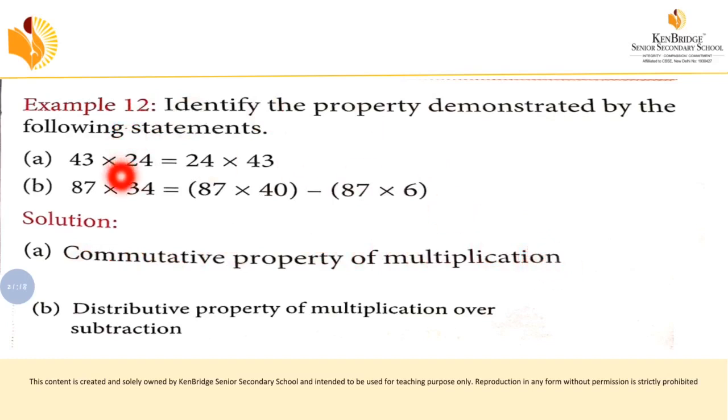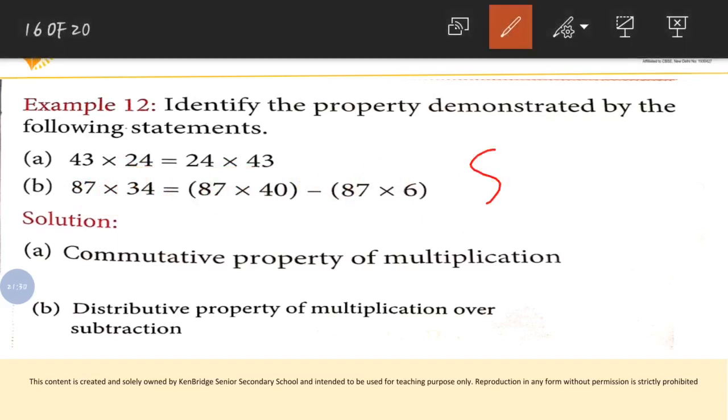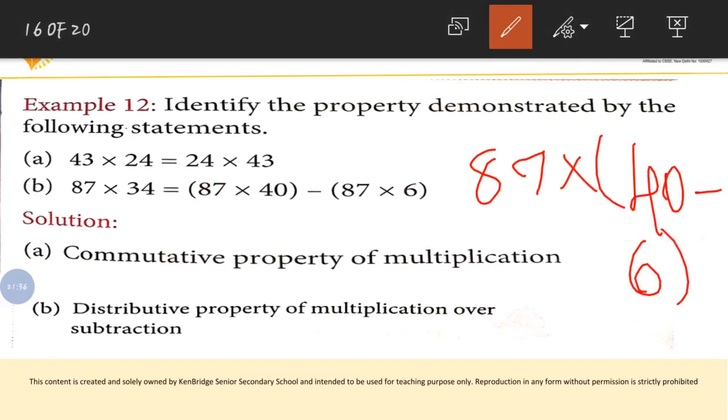So now let's move on to the next one, that is 87 into 34. What they have given is that 34 they have written as 40 minus 6. So 87 into 40 minus 6, and 40 minus 6 is also 34. Then what they did is multiply this 87 with 40 and 6.